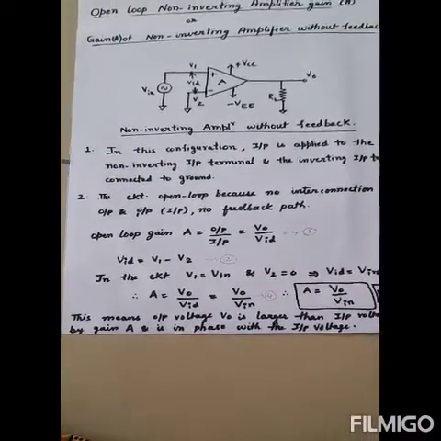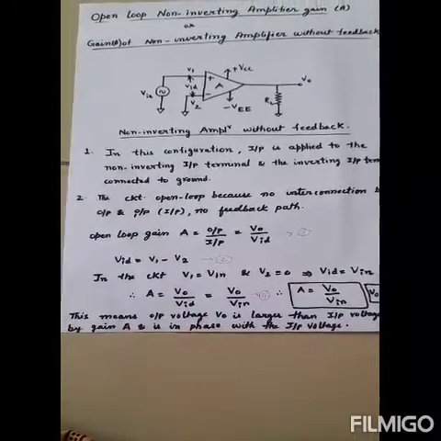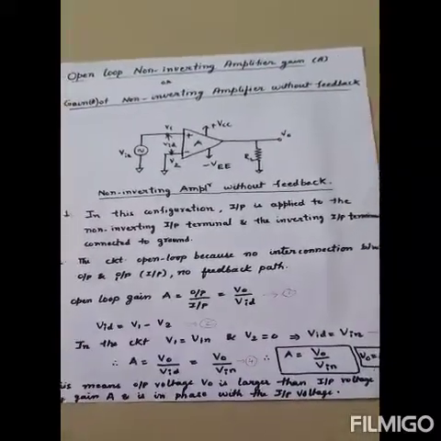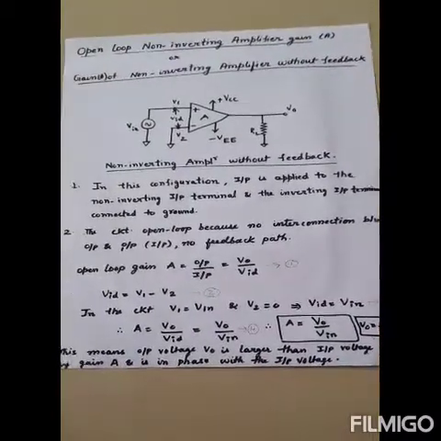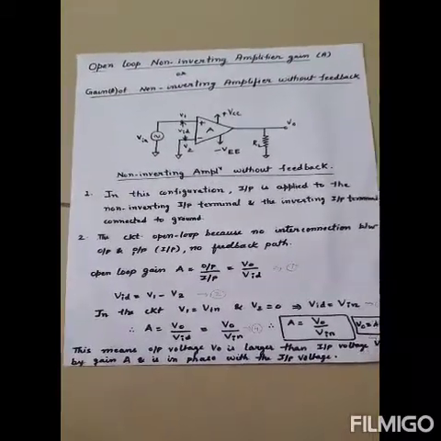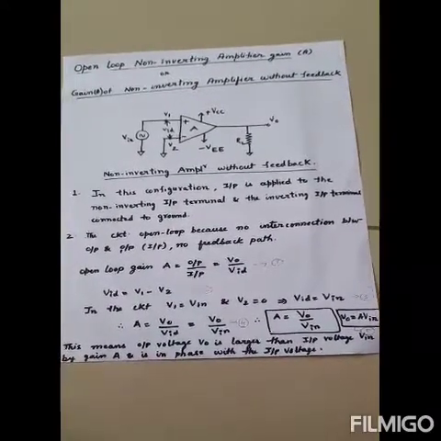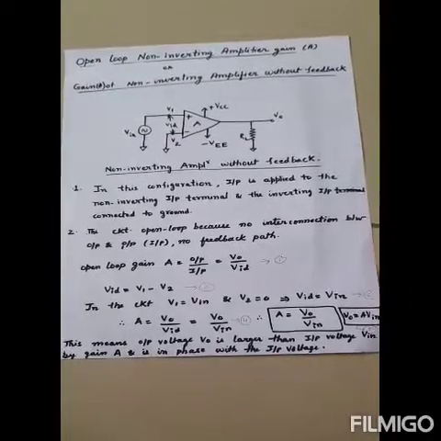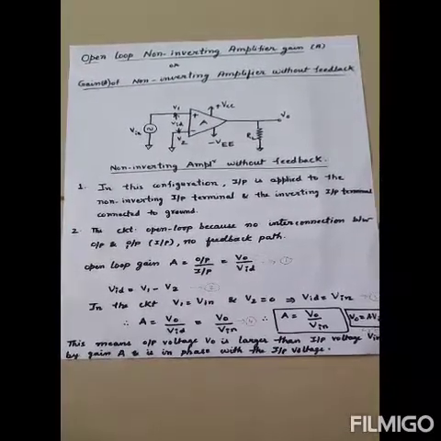So what can we conclude from the topic? This means the output voltage V0 is larger than the input voltage Vin by gain A. The output voltage is larger than the input voltage Vin by gain A and is in phase with the input voltage.